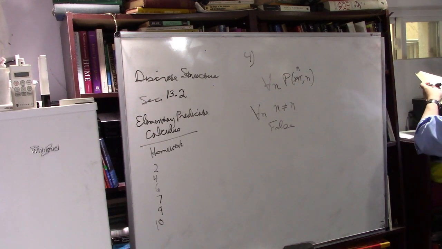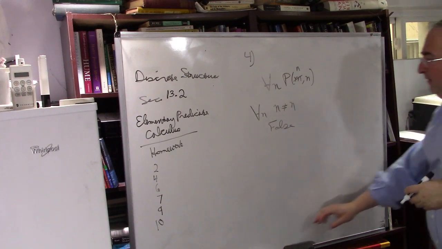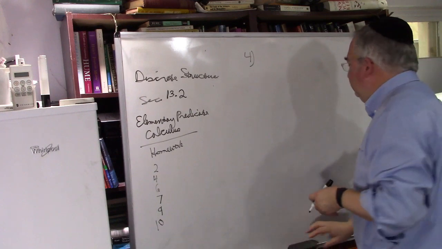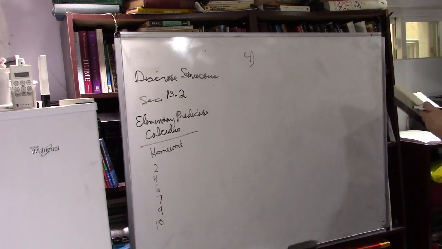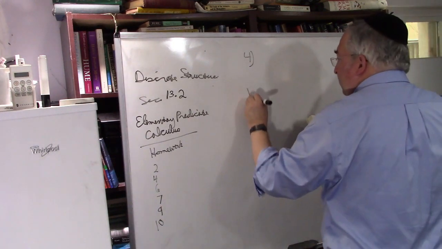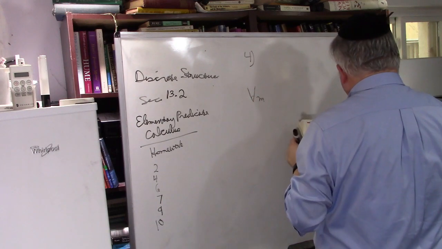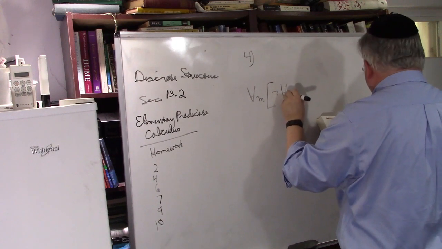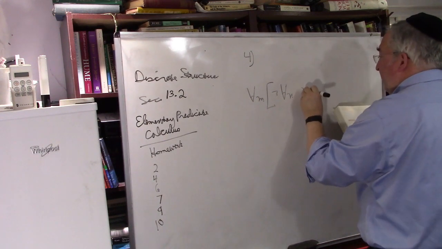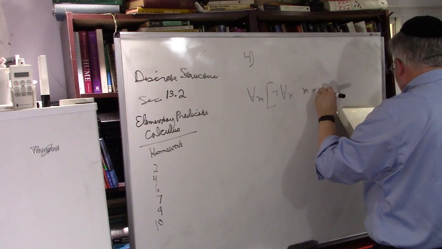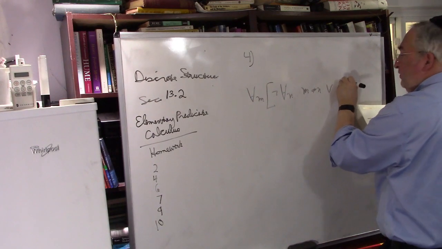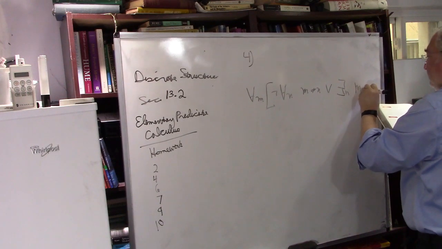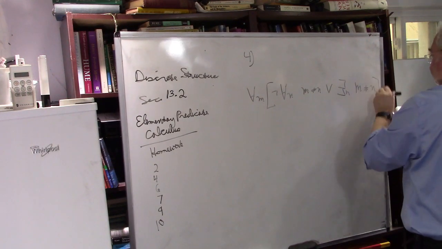D looks like a pain in the neck. Okay, let's do it. D says, for all m, it is false that for all n, m is not equal to n, or there exists an n such that m is not equal to n.